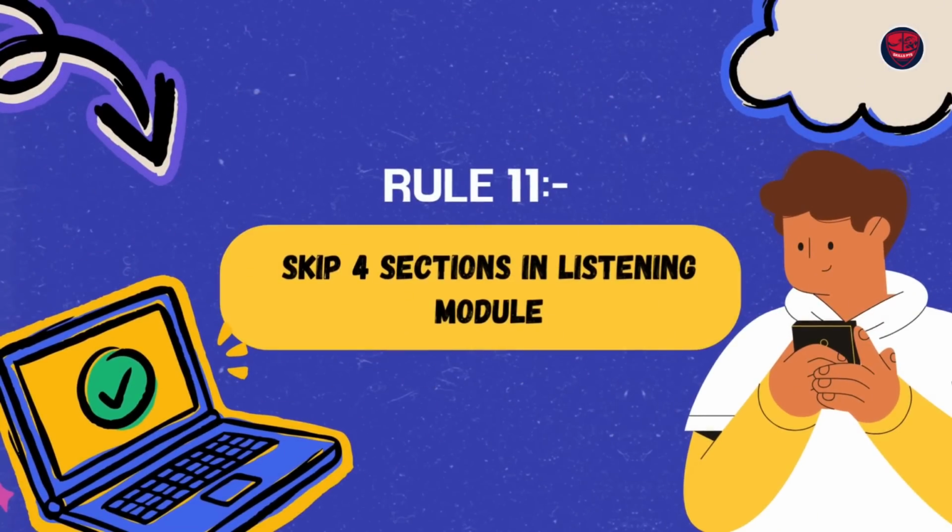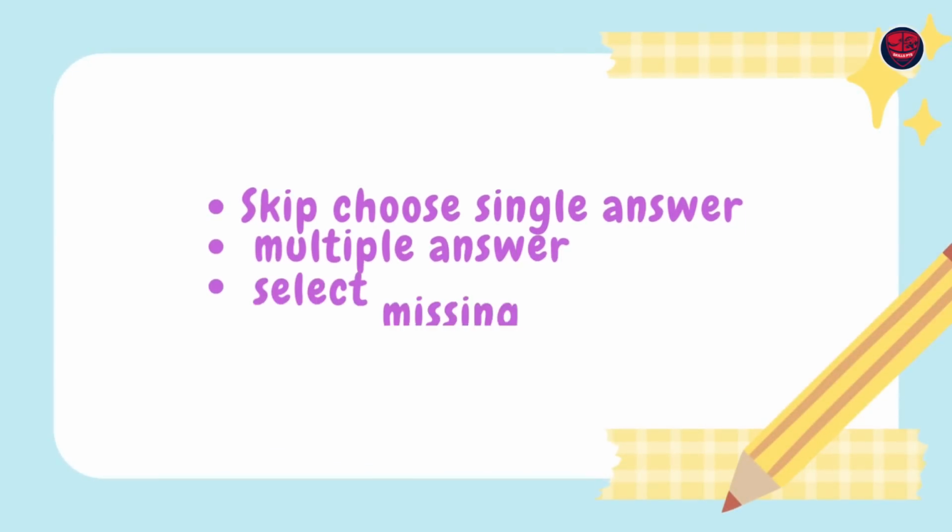The rule number 11 with which you can trick the software, remember, you can skip 4 sections even in 2025. You can skip 4 sections in listening: choose single answer, choose multiple answer, highlight correct summary and select missing word. Skip in the sense you cannot just click one answer and immediately move on as we did in the reading module. Here the idea is you let the audio finish, because until then the next button will not be activated. You got to let the audio finish. The moment the audio finished, if you're ready with the answer, well and good, click that answer and move on. If you're not ready with the answer, then also randomly click one and move on.